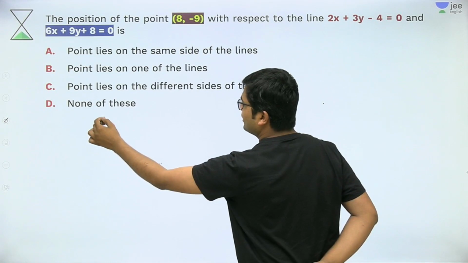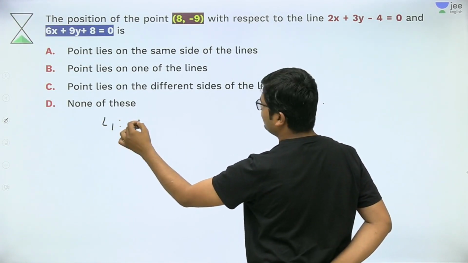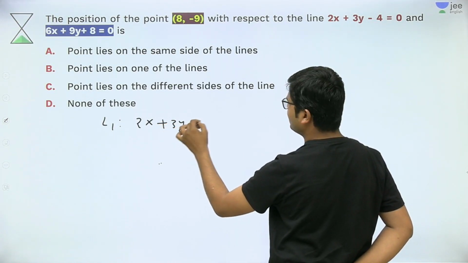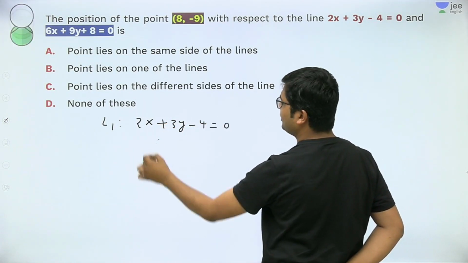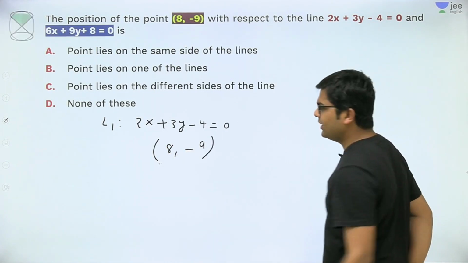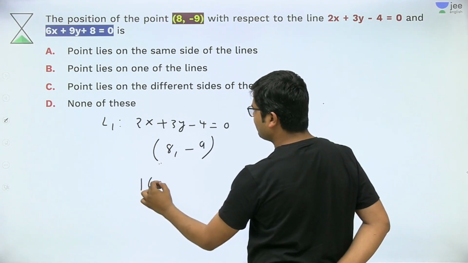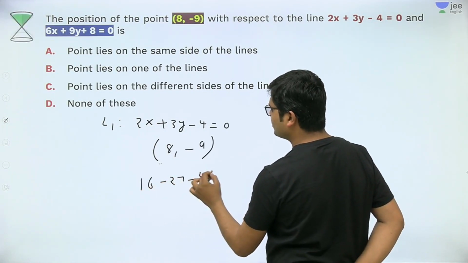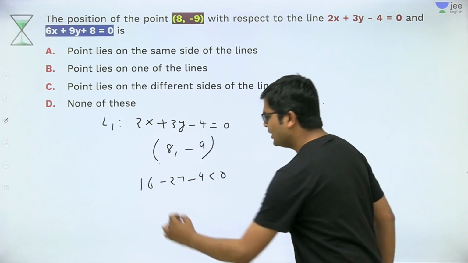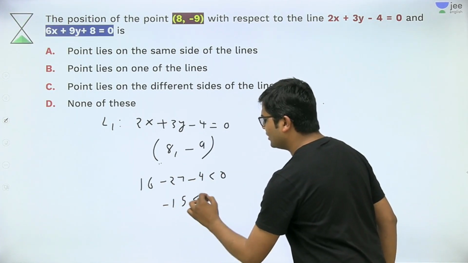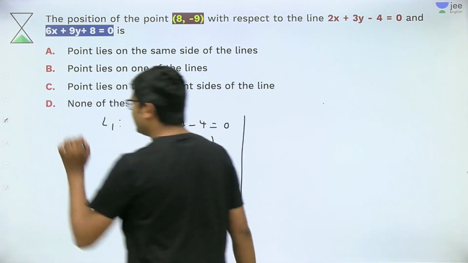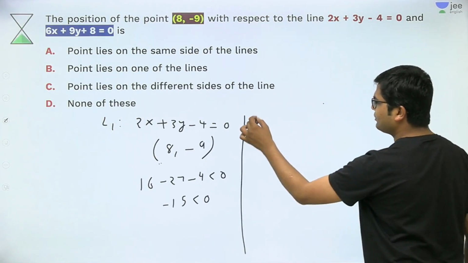I am giving the name L1 to the line: 2x plus 3y minus 4 is equal to 0, and I am putting the point 8 comma minus 9 into the line. So 8 comma minus 9, let's put 8: 16 minus 27 minus 4, so it is less than 0. I hope you can find out that this value will be minus 15, and minus 15 is less than 0. So the point has given a negative value for L1.